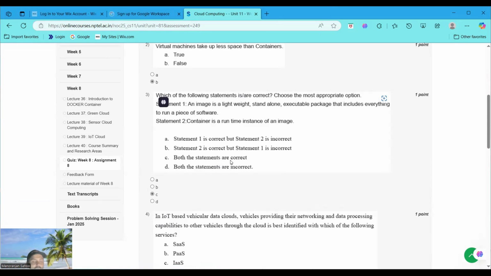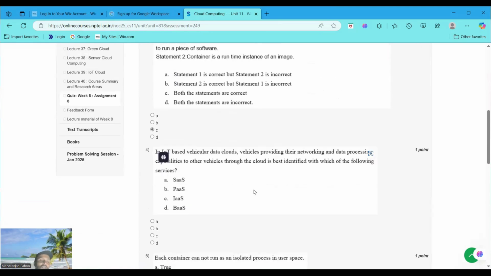In IoT, Internet of Things based vehicular data clouds, vehicles provide their networking and data processing capabilities to other vehicles. The cloud is best identified with which of the following? You can see the option, infrastructure as a service, IaaS. Why do we choose infrastructure as a service?